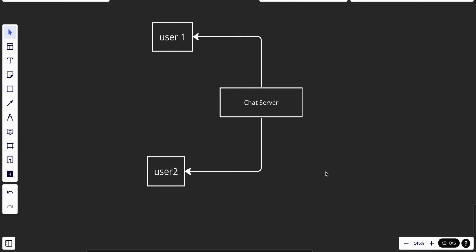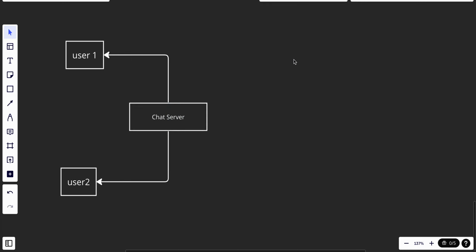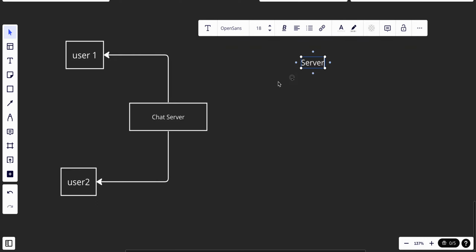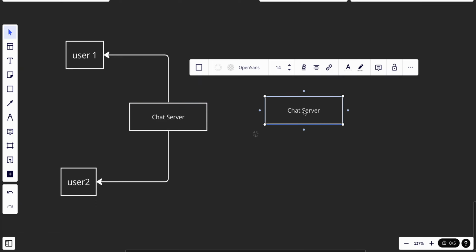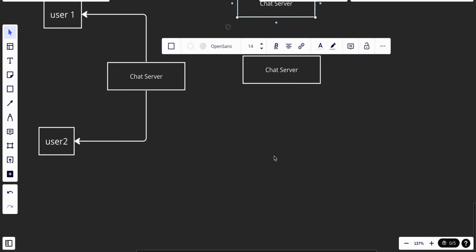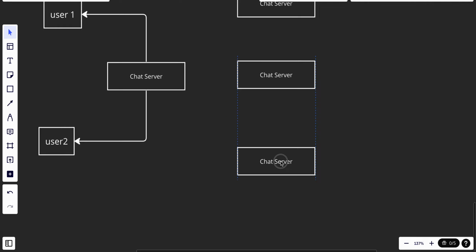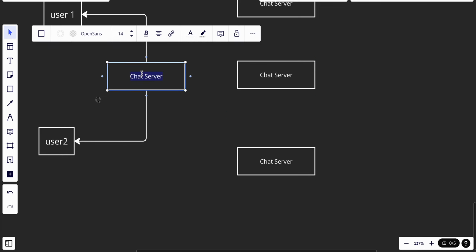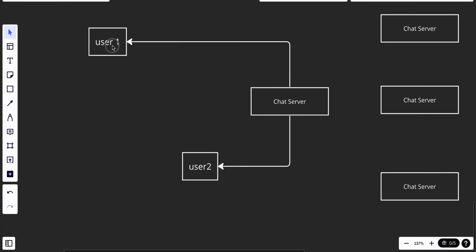So right now we have user one and user two. Let's say we have multiple users, and one chat server is not enough. So maybe we could create multiple chat servers. Let's go back, delete this one, and create multiple chat servers, aligned with each other, and the users will connect using a load balancer.